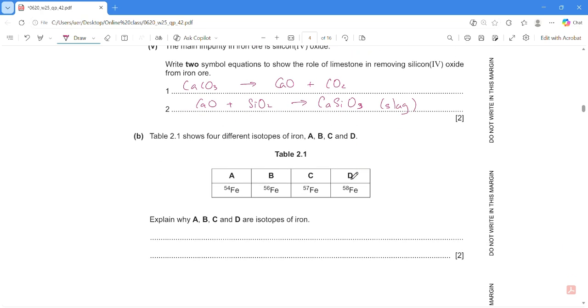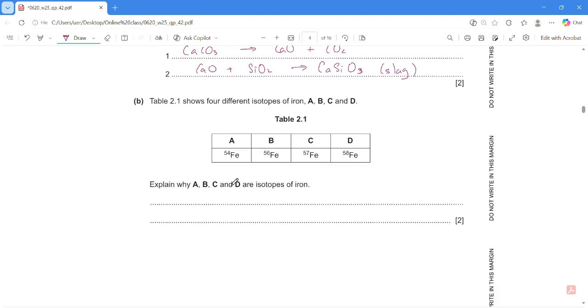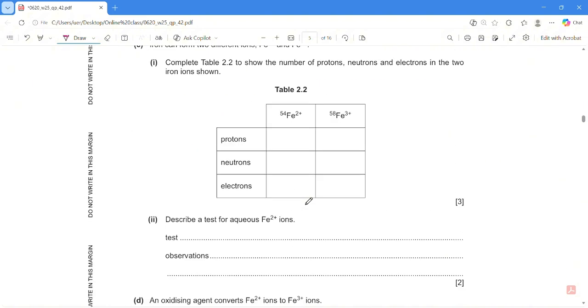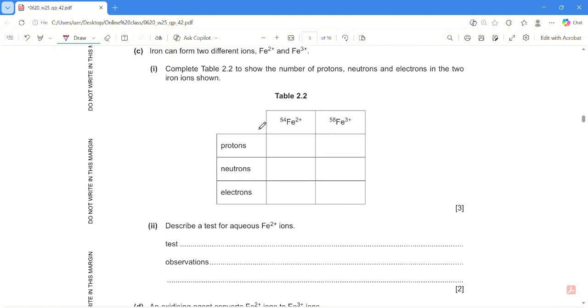So easy. Question B. Atoms Y, A, B, C, D are isotopes of iron. So again, the isotopes are the atoms of the same element with same number of proton but different number of neutron. So easy. Even my dog can do this. Hell yeah. Question C. I'll go throughout the table, so easy.